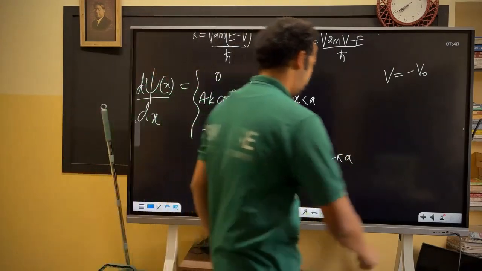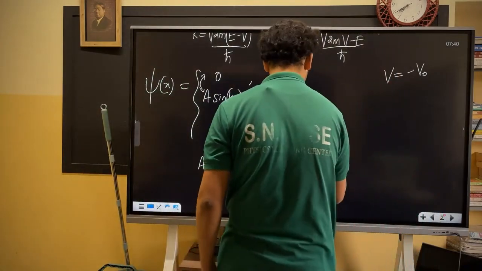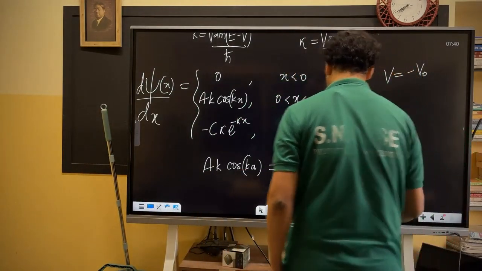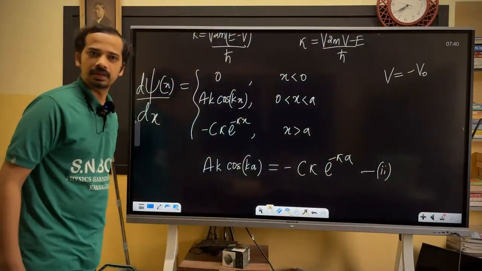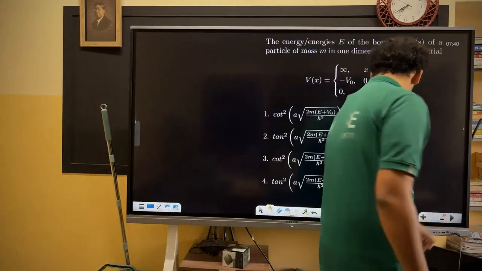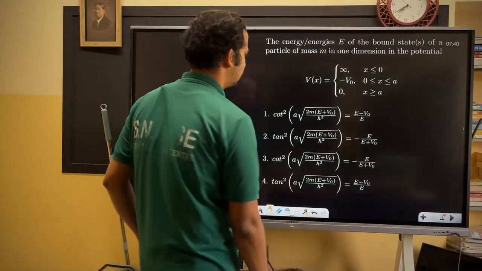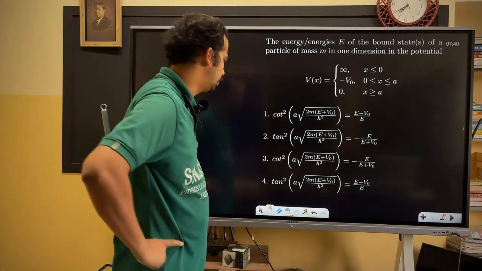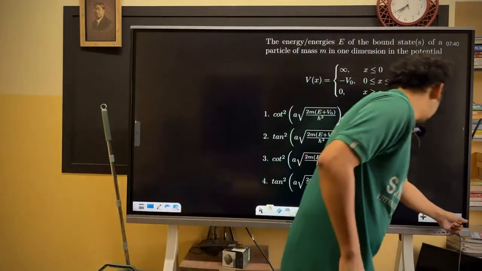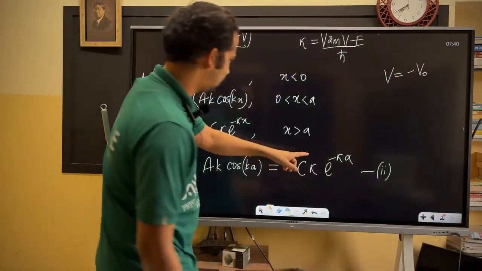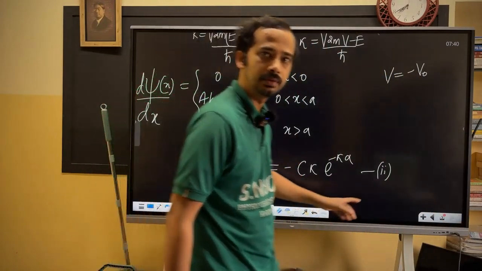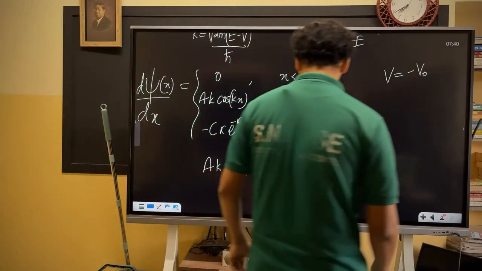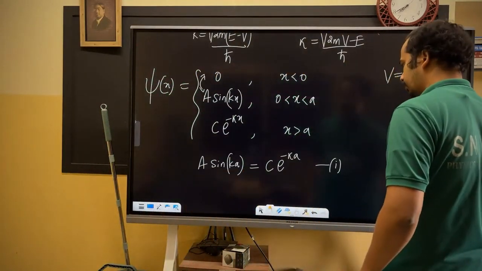Derivative continuity, I'll say this is equation 1. This is equation 2. You just divide them. Check the option first. Cosine, tan, these things are there. Am I right? And he took a square, so that root can be removed here. Can you take the second equation divided by the first equation? Because kappa will remain in the numerator.